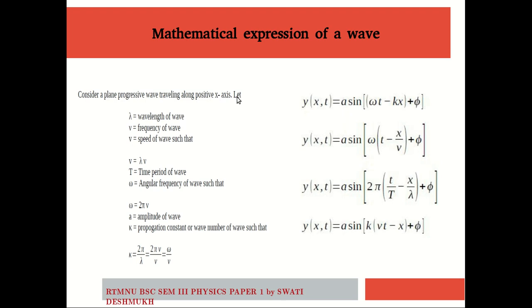Such a wave could be represented in various forms, as given here. These various forms are very important whenever you have to solve numericals in your exam. There are various ways by which we can write down the mathematical expression of a wave.